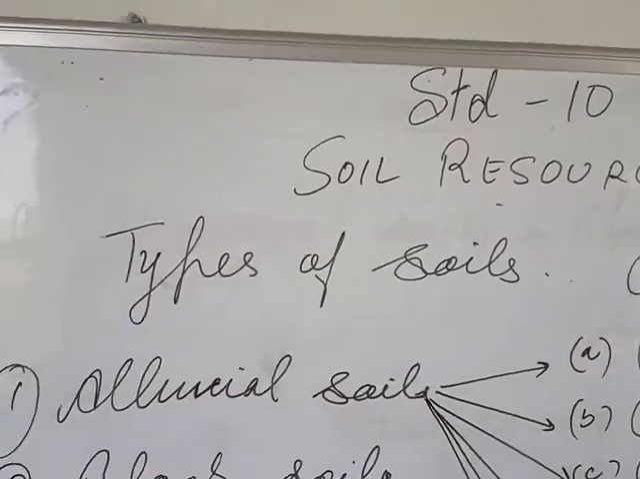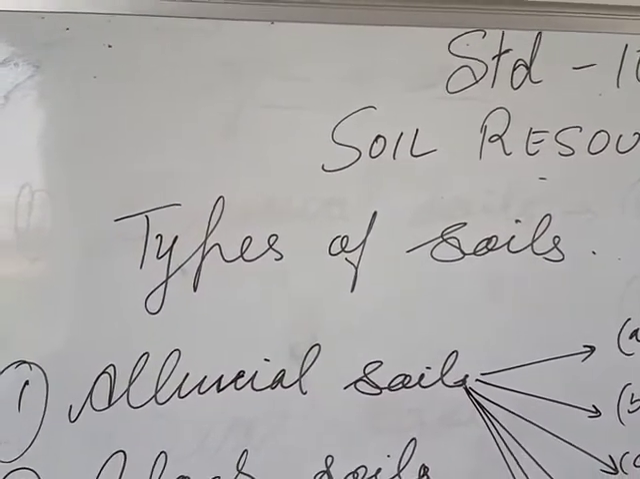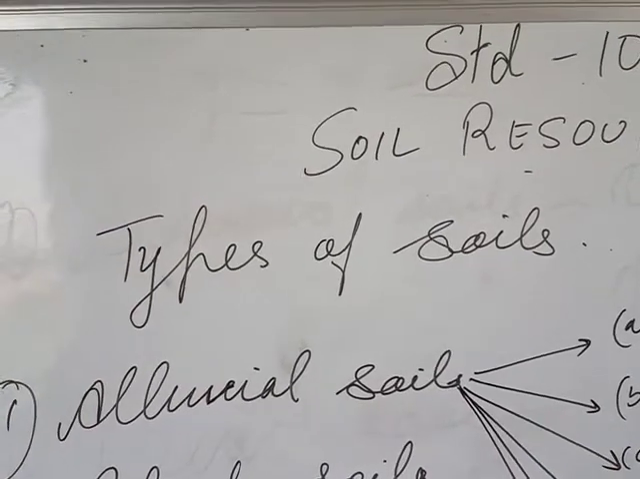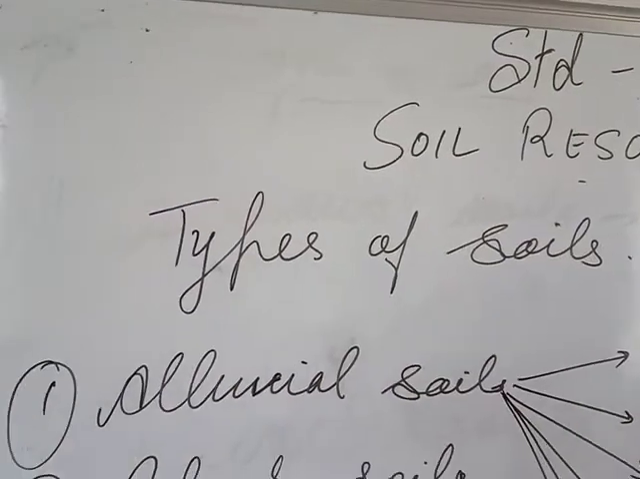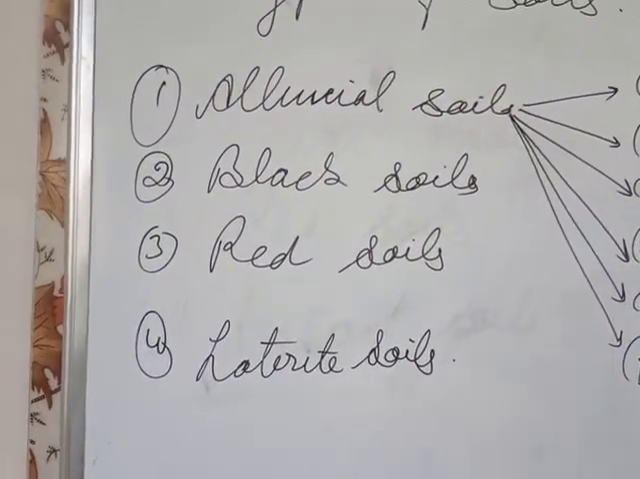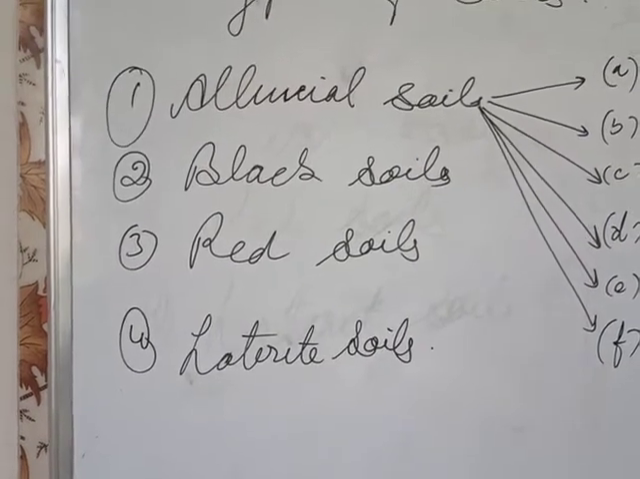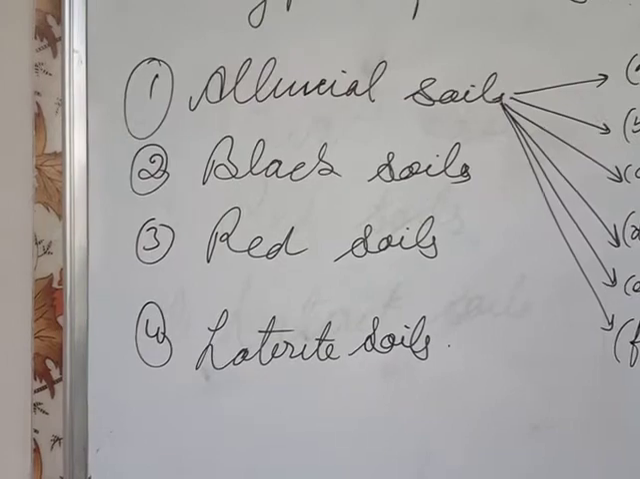This will be the last for the soil resources. But, I repeat again, until you read the lesson, you will not get your ideas clear. So, the four types of soils which we read in the previous video are alluvial soil, black soil, red soil, and laterite soil. Now, the characteristic features of each and every soil.